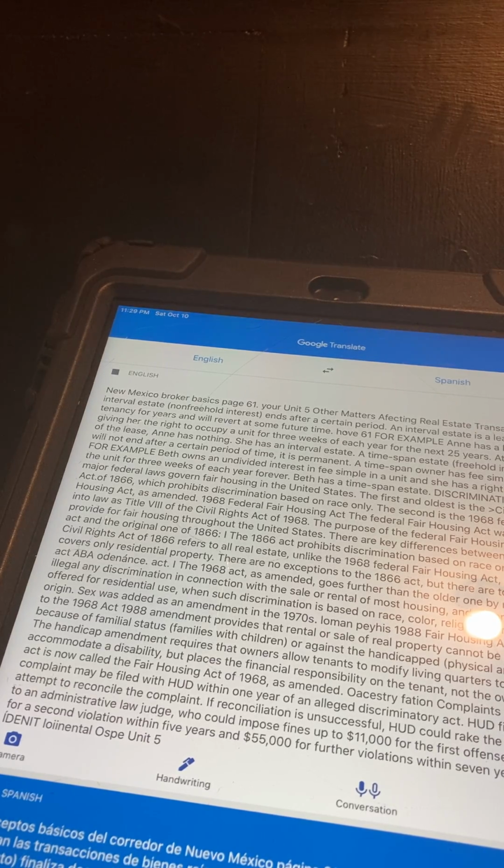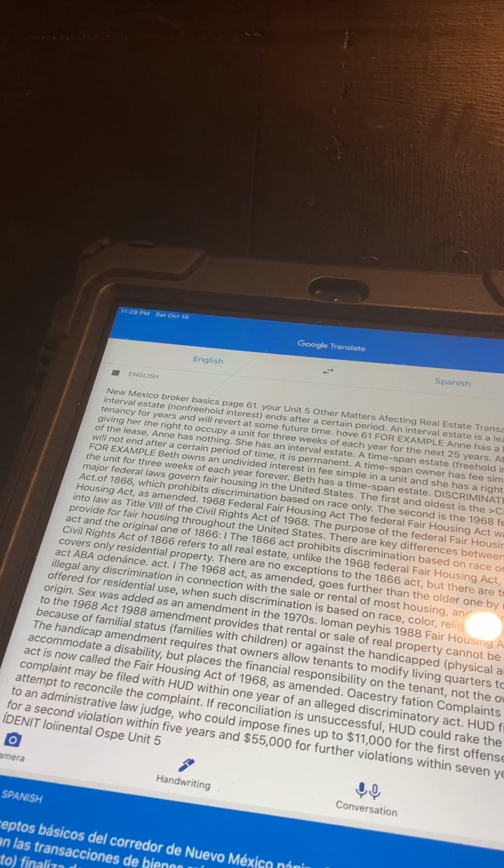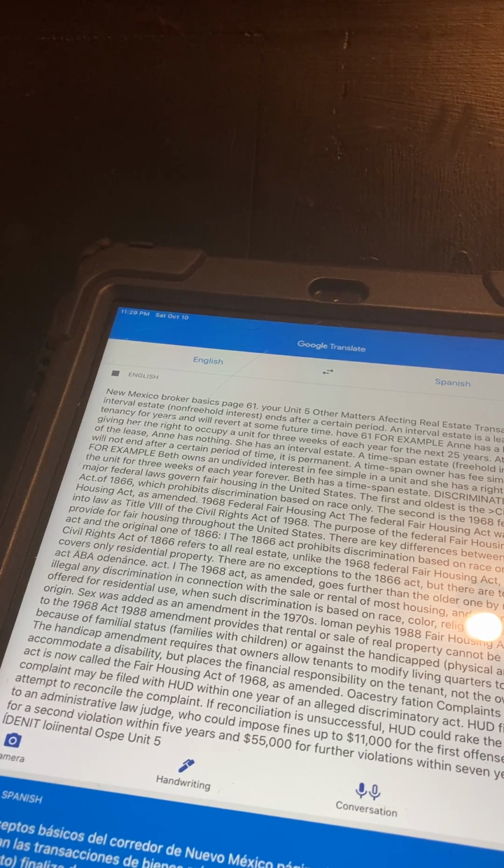A time-span estate, a freehold interest, will not end after a certain period of time. It is permanent. A time-span owner has fee simple title. For example, Beth owns an undivided interest in fee simple in a unit and she has a right to occupy the unit for 3 weeks of each year forever. Beth has a time-span estate.